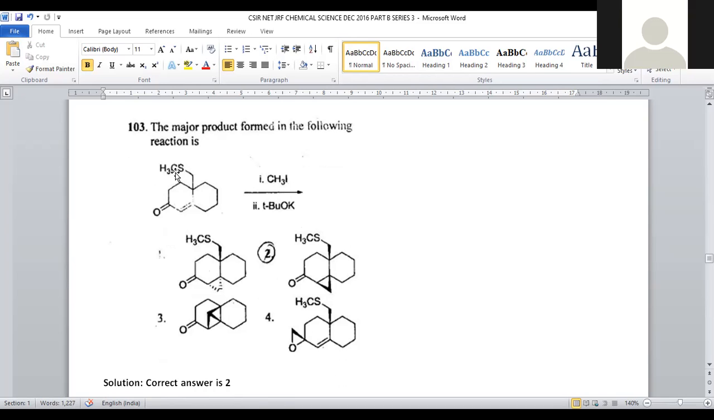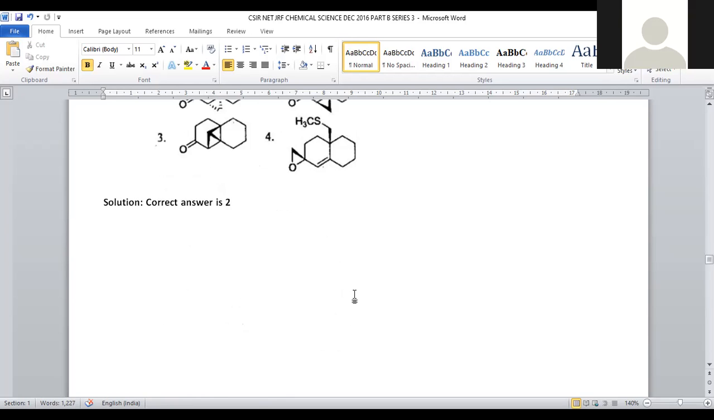Methyl iodide, when added, whatever ether is there, that will attach to methyl iodide, and a dimethylated product will be generated. Tertiary butoxide, being a strong base, abstracts the H plus from this methyl, and the carbene will be generated. That carbene attacks the center, so that another cyclic system, a tricyclic ring intermediate, will be formed, and that will be back polarized, and we will get a 3-membered ring at this stage. So in that manner, option 2 is the correct answer for question number 103.